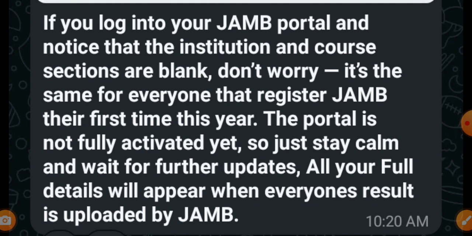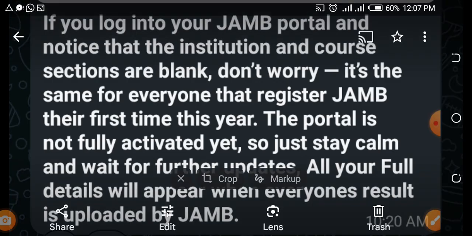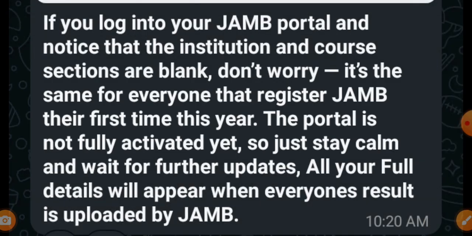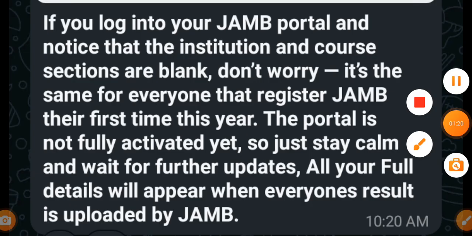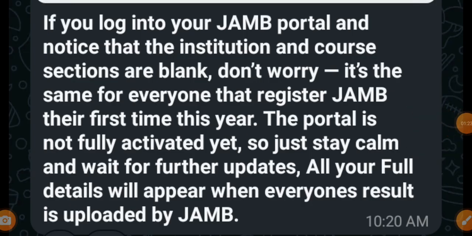All your full details will appear when everyone's result is uploaded by JAMB. Your full result will appear. Your change, your courses, your institution will appear once JAMB uploads all the results. But right now they are still working on it, right?